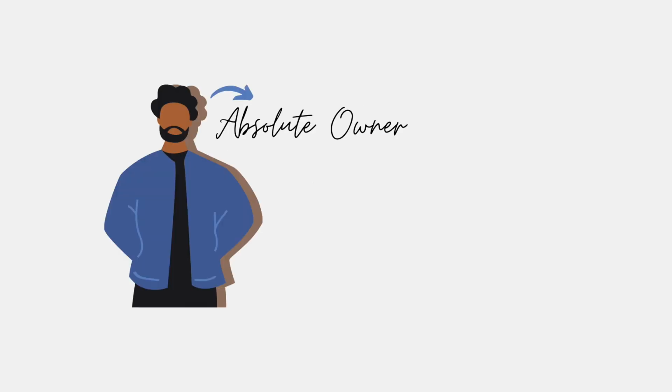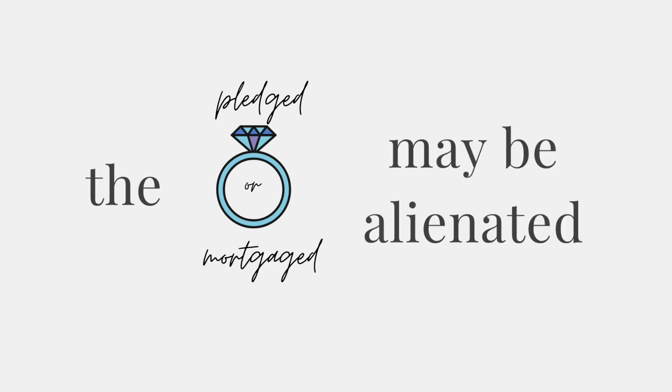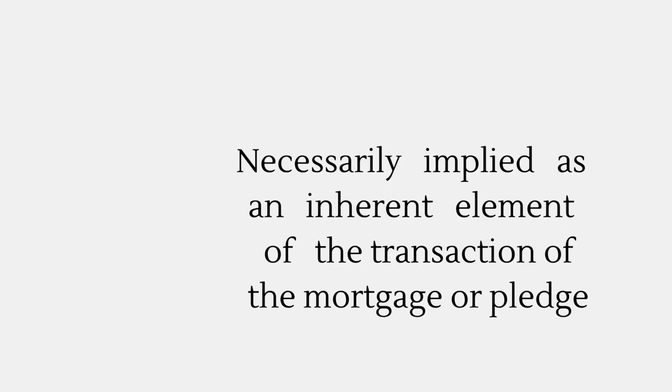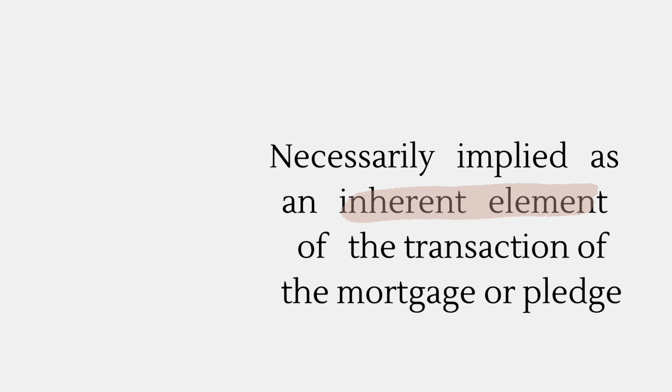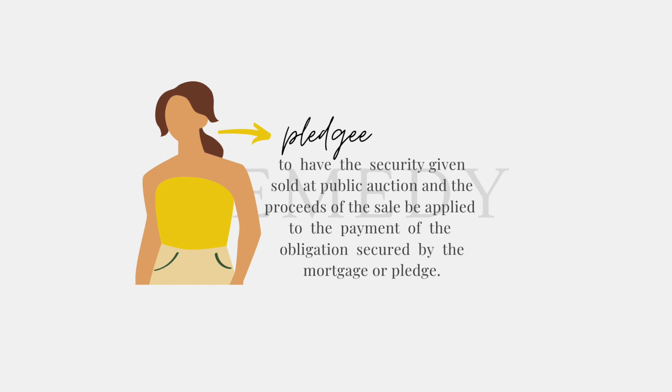What is the absolute owner? It means unencumbered property. The absolute owner has legal and beneficial ownership. The thing pledged or mortgaged may be alienated, necessarily implied as an inherent element of the transaction of the mortgage or pledge. The only remedy for the pledgee is to have the security given sold at public auction, and the proceeds of the sale shall be applied to the payment of the obligation secured by the mortgage or pledge.